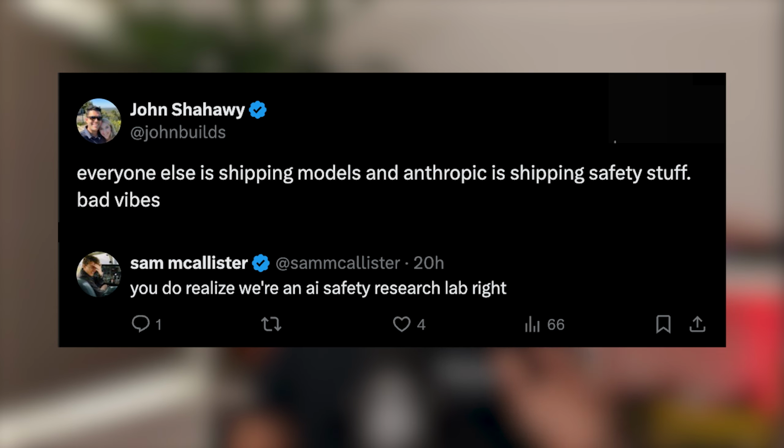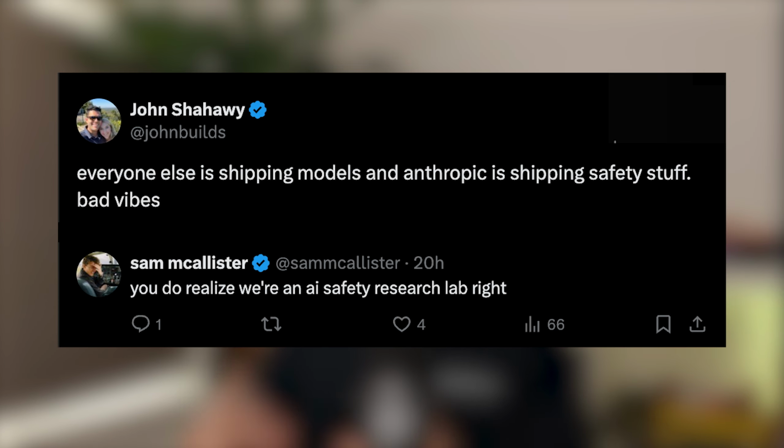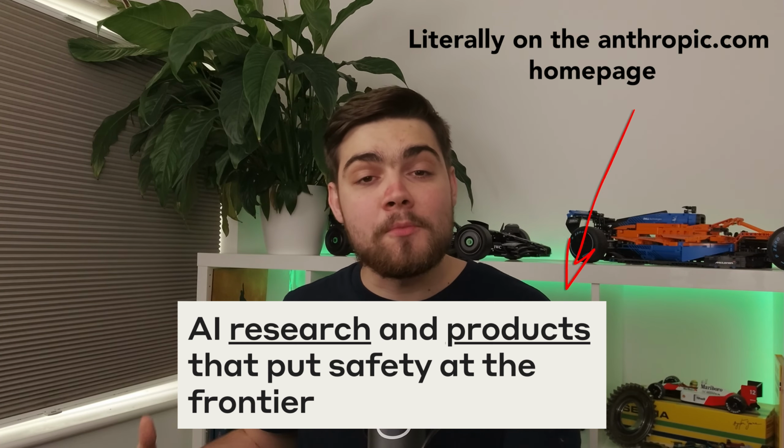To wrap this all up though, a great tweet that I saw was about how everyone is dropping models recently, and then Anthropic goes ahead and drops an anti-jailbreak system, to which an employee rightfully responded that Anthropic's purpose was actually to use research to deploy safe and reliable models to the public.